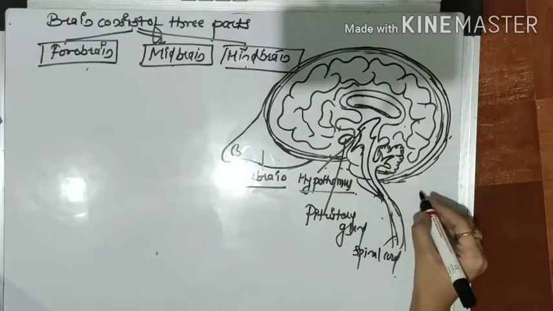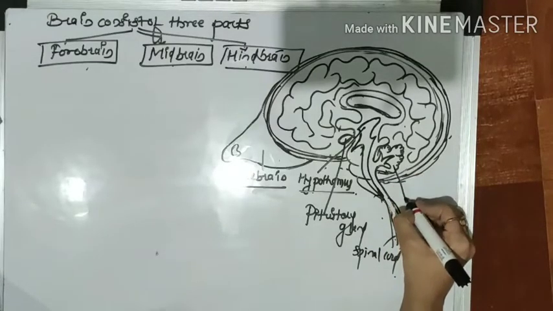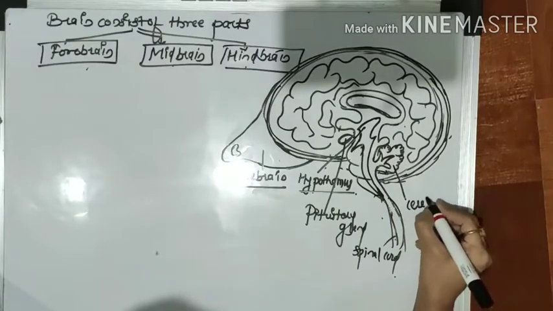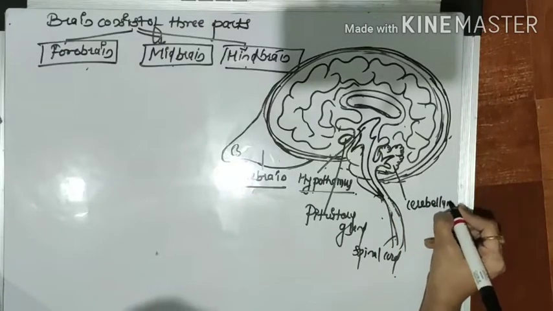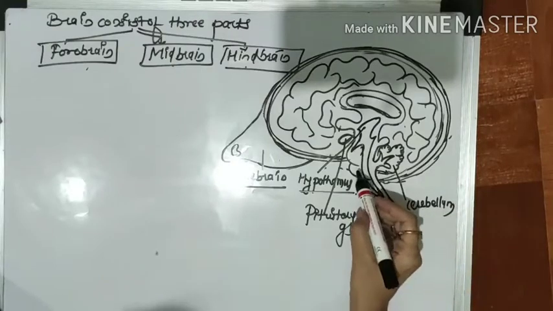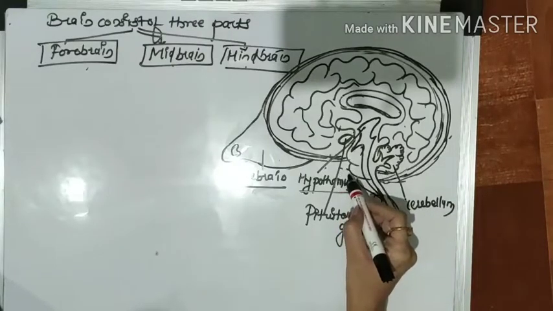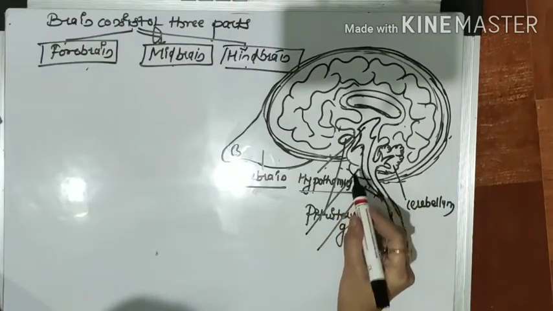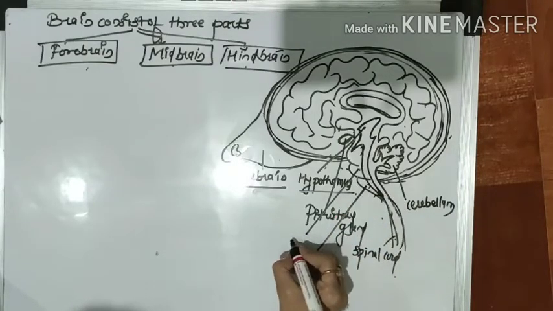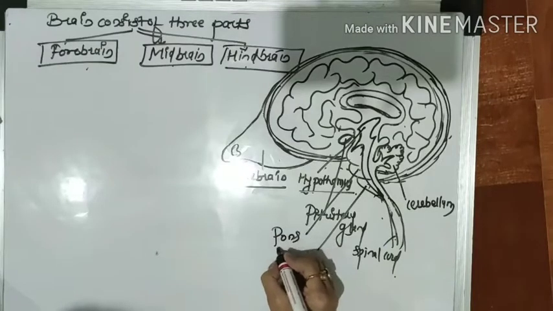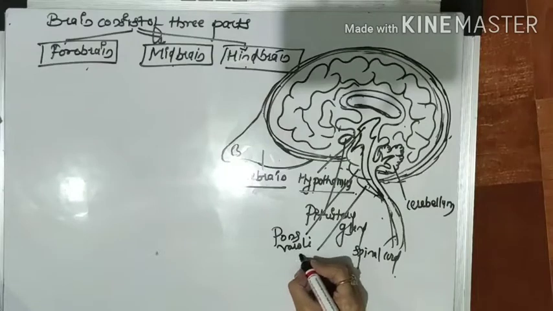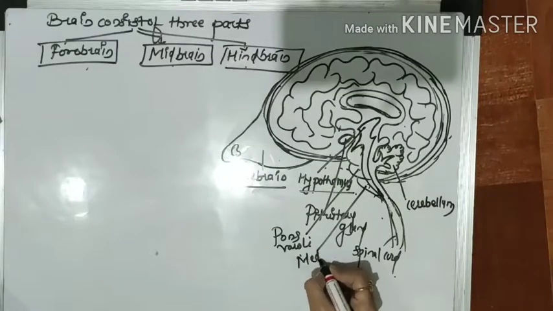This one is called the cerebellum, and these two portions: the upper one is called pons varolii, and the one below is the medulla.